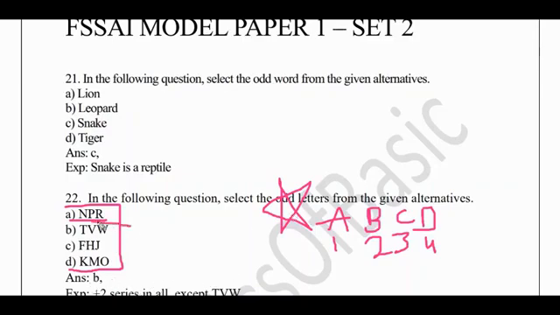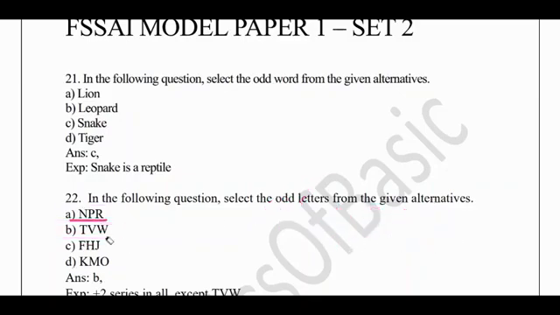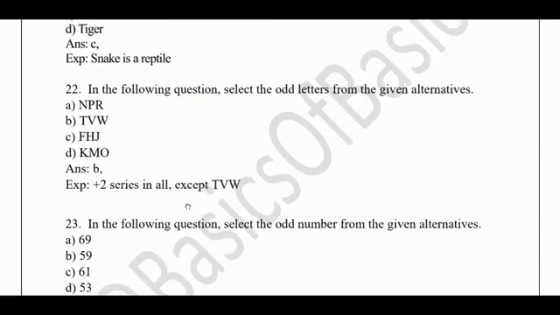So here the answer is B, TVW. The explanation has also been provided: it is a plus 2 series in all except TVW, because the difference between the two letters is different in TVW, which is similar in NPR, FHJ and KMO. Like that you need to decode.